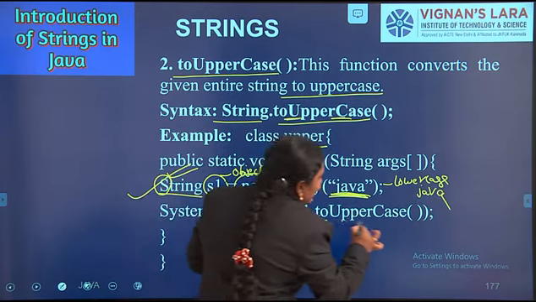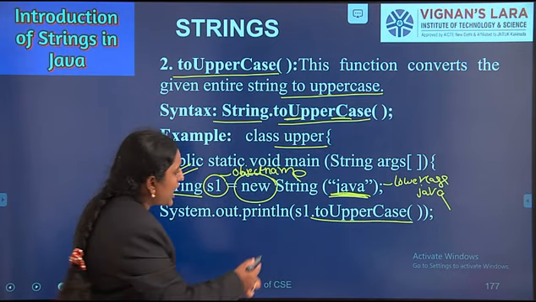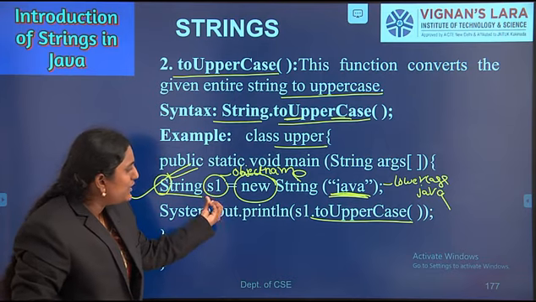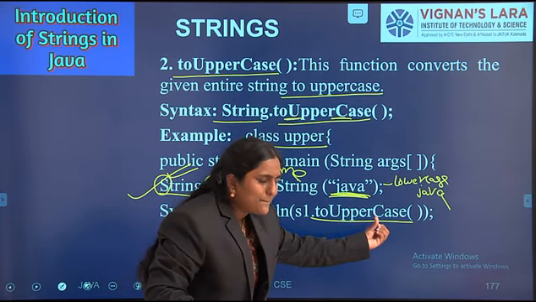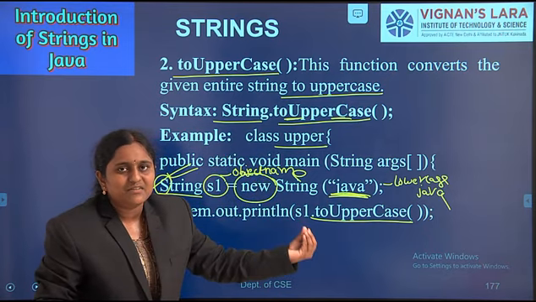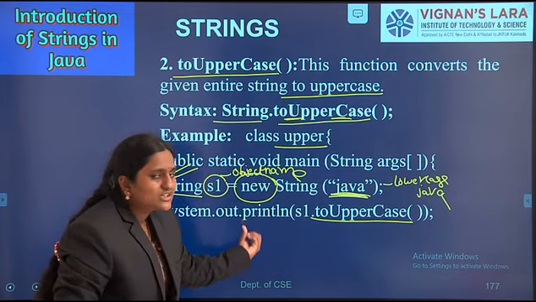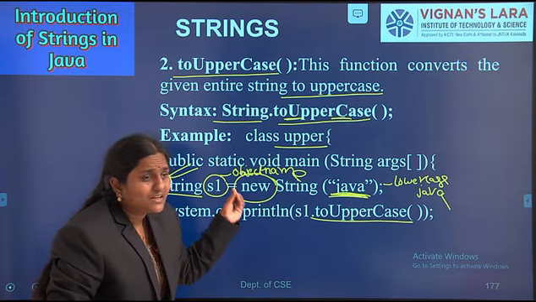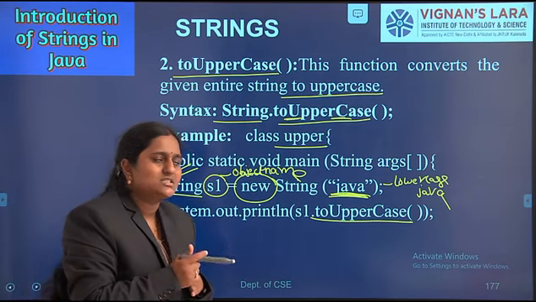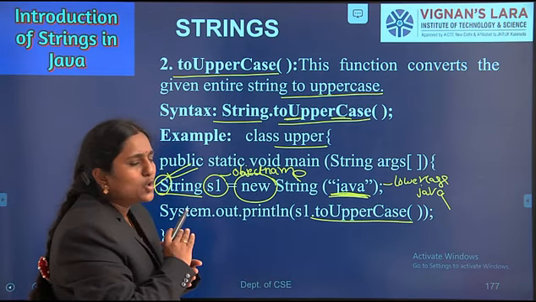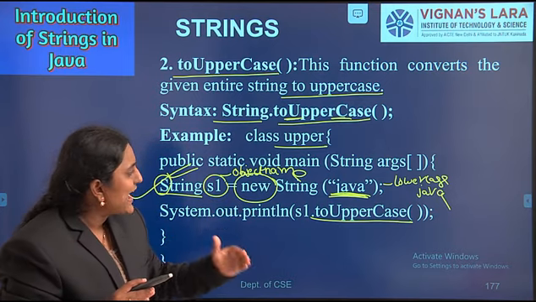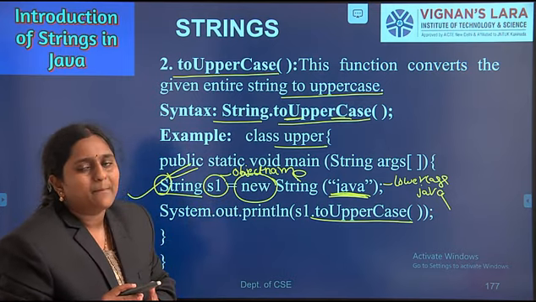Whenever I am calling the toUpperCase method with the help of the object reference, what is our object name or reference variable? S1. S1 dot toUpperCase. Whenever we are calling the toUpperCase method with the help of the object reference, the entire string will convert into uppercase. Already we have given a string that is java, and all characters are lowercase letters. Whenever we apply the toUpperCase method, the entire string will be converted into uppercase.